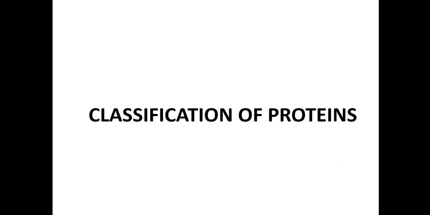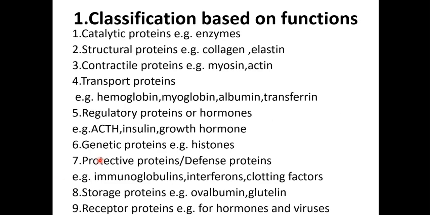As we all know, there are so many proteins in our body, and what are proteins? Proteins are made up of amino acids, and these amino acids are linked together by a special type of bond, known as peptide bond. So many proteins are there. Which are the different types of proteins? How are they classified? Okay, so we are entering into classification of protein based on functions.